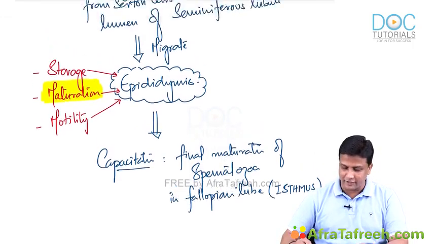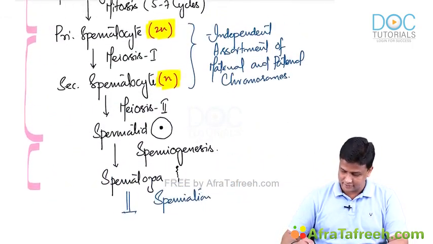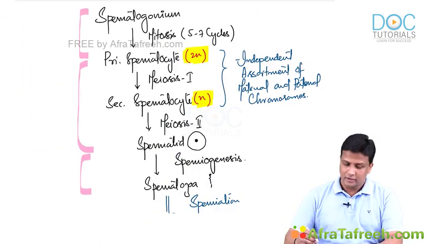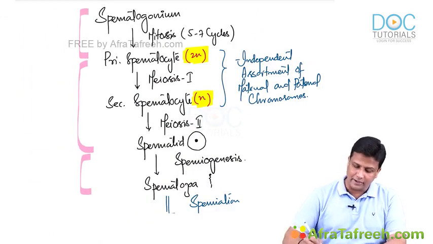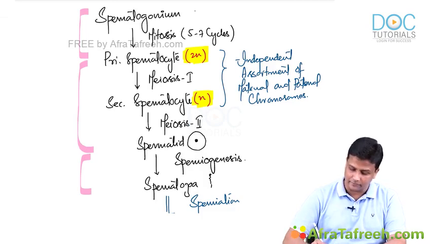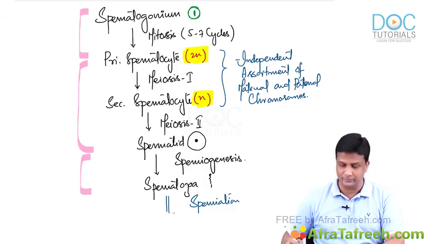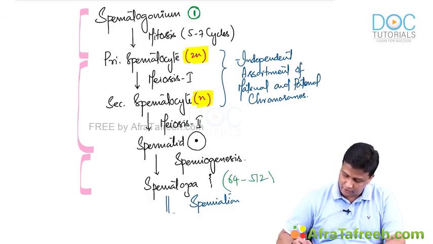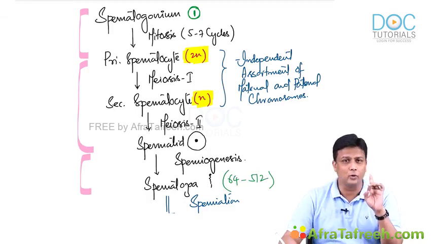Now, one last and final question which remains to be answered is: if you begin with one spermatogonium, at the end, how many spermatozoa will be formed? How many spermatozoa will be formed from one spermatogonium? So remember, it will be 64 to 512 spermatozoa formed from one spermatogonium cell.